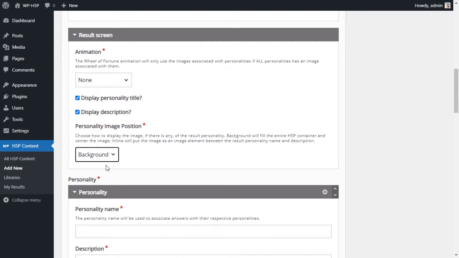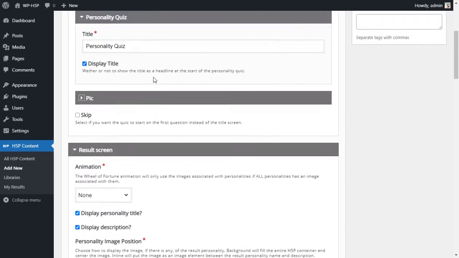A background is basically a background with a text overlay of the title of the personality and the description. Inline means you will have the title on a white background, and then you'll have a picture under it. That's the personality image, and then under that you will have the description on a white background. So we'll keep it as a background. That way it covers the whole activity.